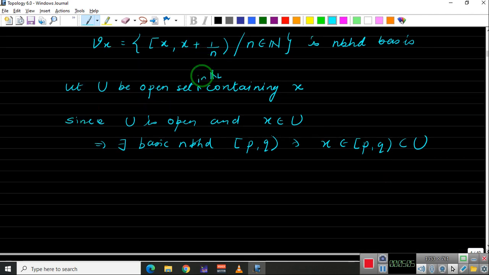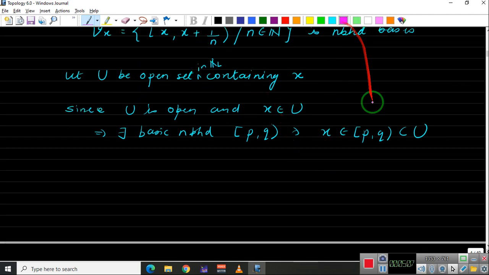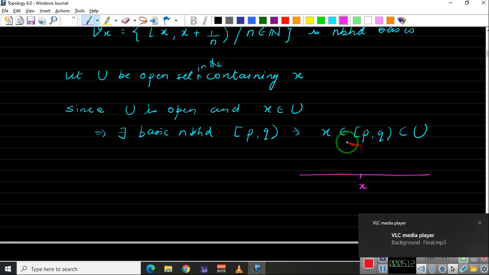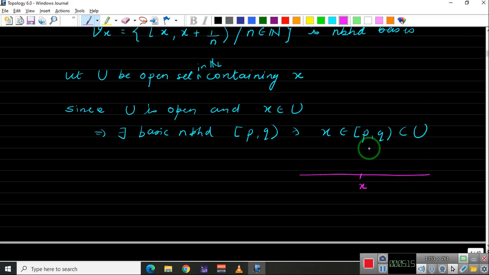Now how is this? We have RL, so we have X here. This X is contained inside this, so obviously this P can be equal to X. It can be here, this is P, it can also be very close to X, and it can be X also because it's closed, and X is less than Q. Let me write here: P less than or equal to X less than Q, that means it will be Q here.